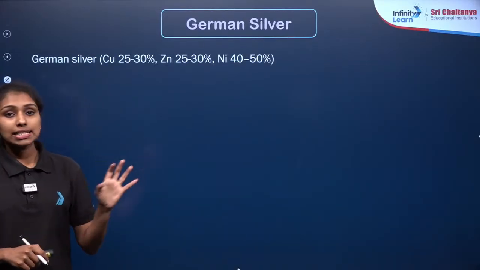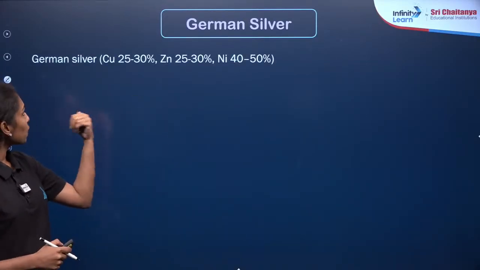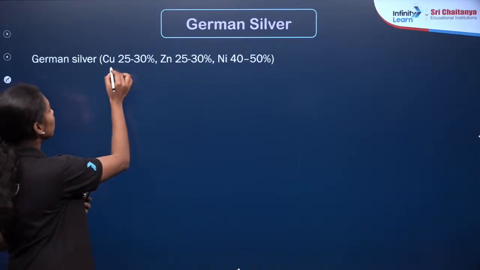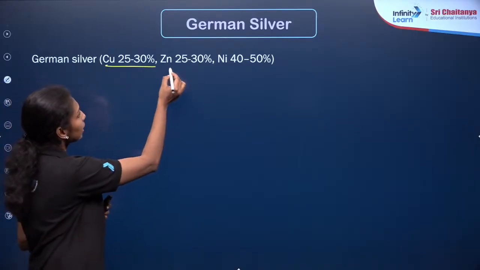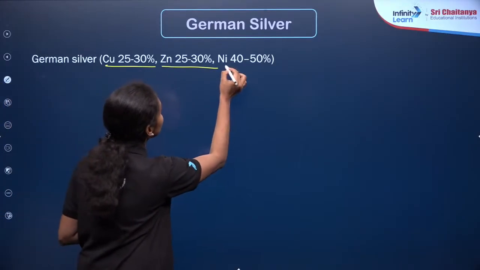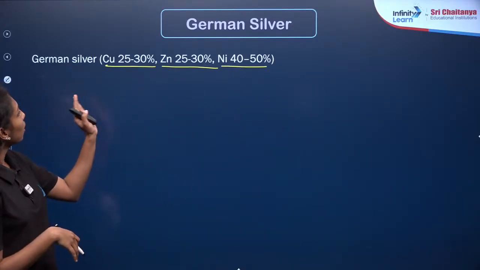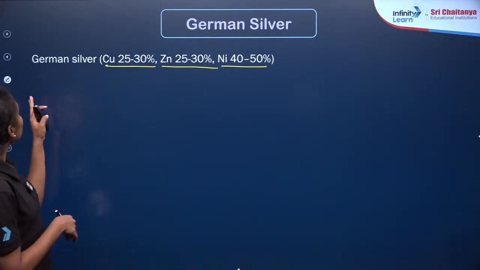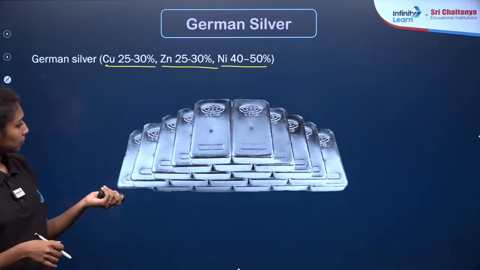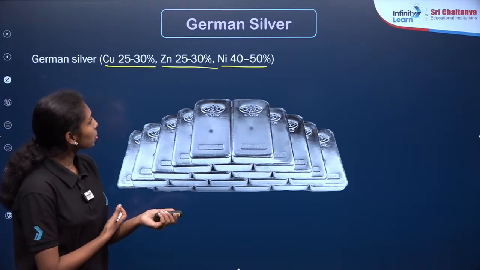The next case is German silver. It is an alloy of silver which contains copper in 25 to 30%, zinc in 25 to 30%, and nickel in 40 to 50%. So these are metals mixed with metals, right? This is the German silver. Okay, this is the image representation here.